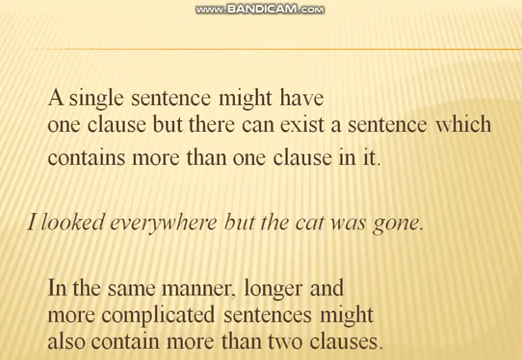So here we can call it a sentence because it is a compound sentence. It is a sentence but it consists of two clauses, not only one clause. In the same manner, longer and more complicated sentences might also contain more than two clauses. Here they are just giving you examples of two clauses, but we can have a very long and complicated sentence which may contain more than two clauses as well. So is it clear to you that a clause is a part of a sentence and a sentence can be made by more than two clauses as well?